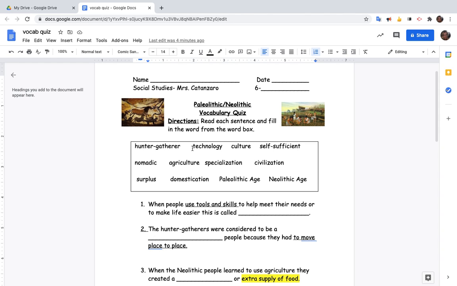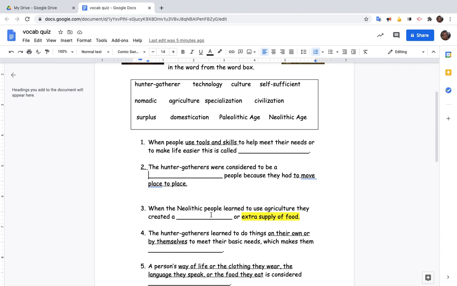Hunter-gatherer, technology, culture, self-sufficient, nomadic, agriculture, specialization, civilization, surplus, domestication, Paleolithic age, Neolithic age.